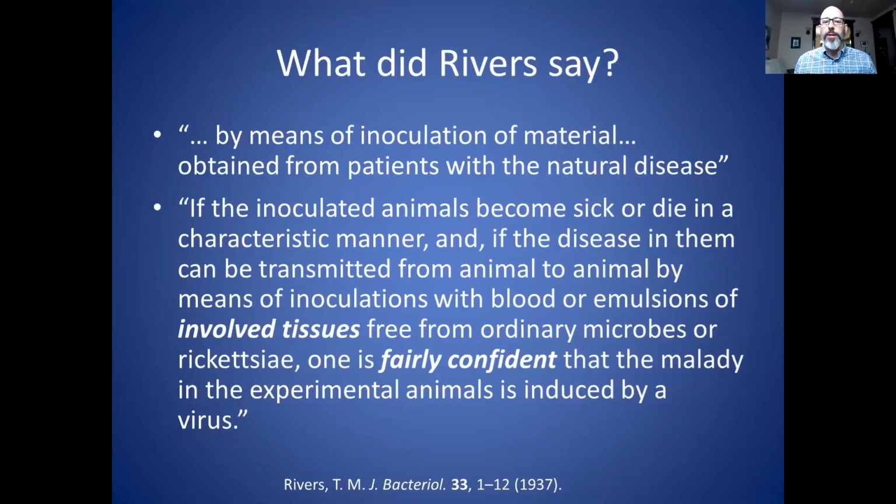So basically what he's saying is, if you apply his criteria, it's not certain, but you can be fairly confident that the virus causes that disease. So that is not very inspiring of confidence in me, but nonetheless, that is what he said about these criteria. So in other words, even if all 6 of the criteria are satisfied, that only leads you to be fairly confident, not conclusive, not certain, not 100%, just fairly confident.